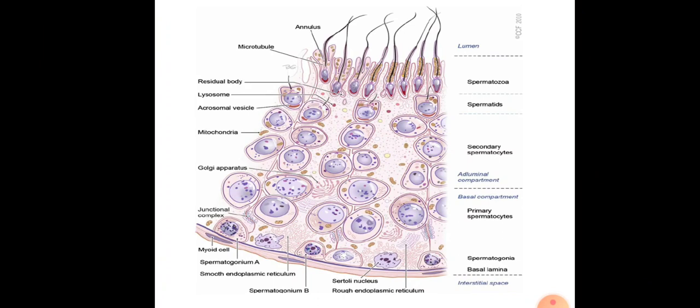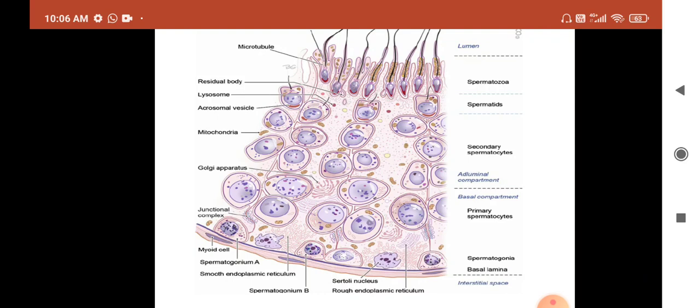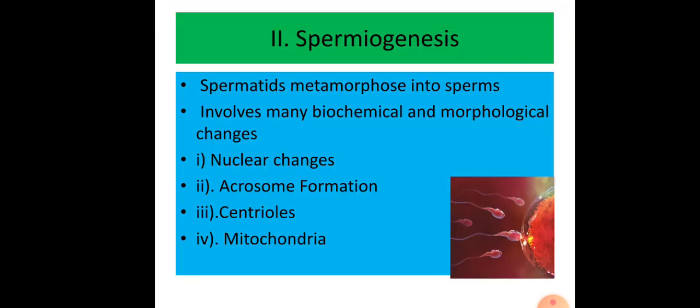This image shows the different stages in the production of sperms. Here, after the formation of the sperms, these sperms are released into the lumen of the seminiferous tubules. This release of sperms into the lumen of the seminiferous tubules is known as spermiation. Next stage is spermiogenesis. What is spermiogenesis? Spermatids metamorphose into sperms.